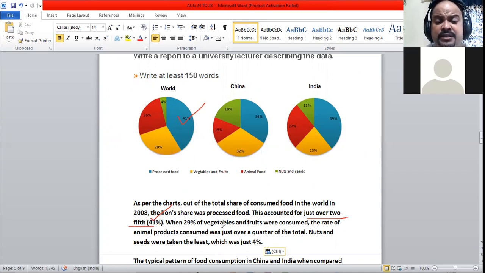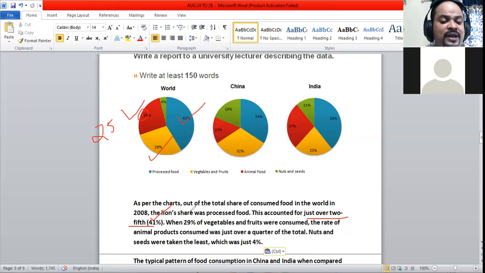While 29% was vegetables and fruits, the share of animal products consumed was just over a quarter of the total. A quarter is 25%, so just over a quarter means 26 or 27%.